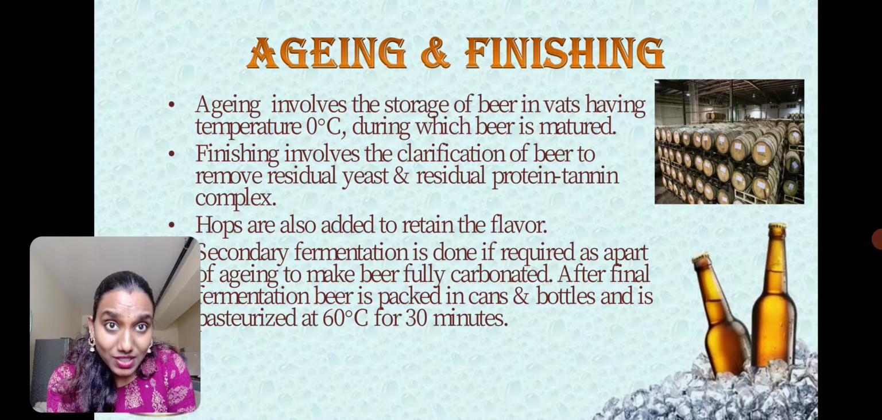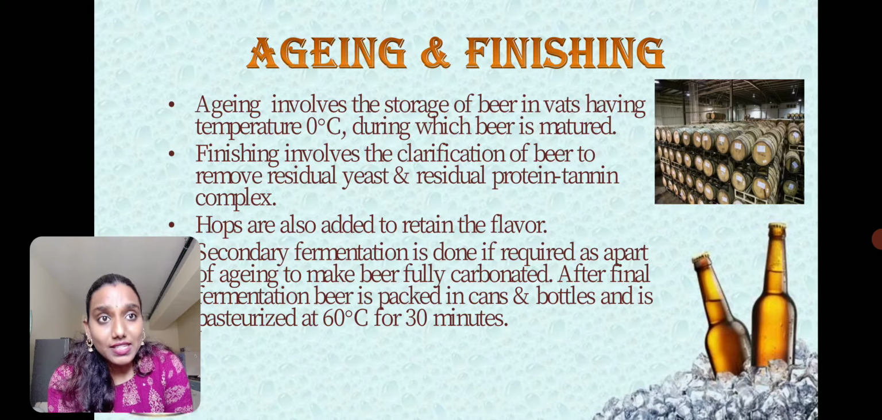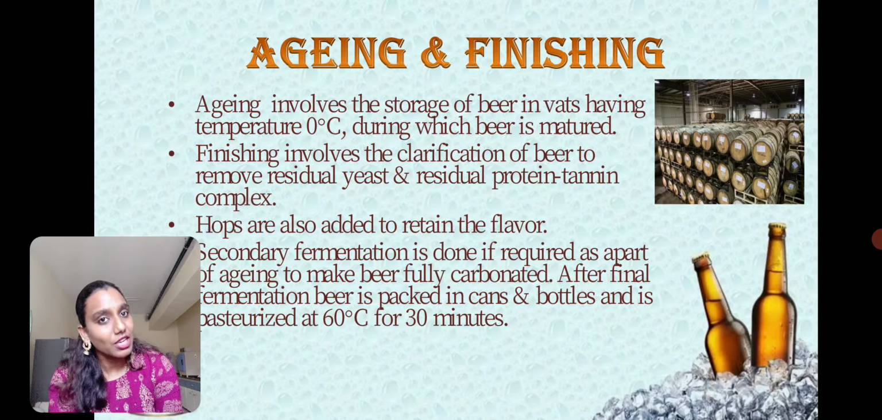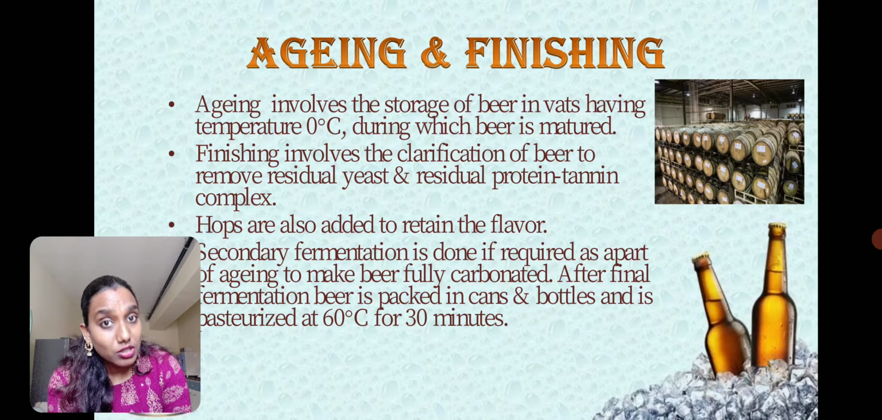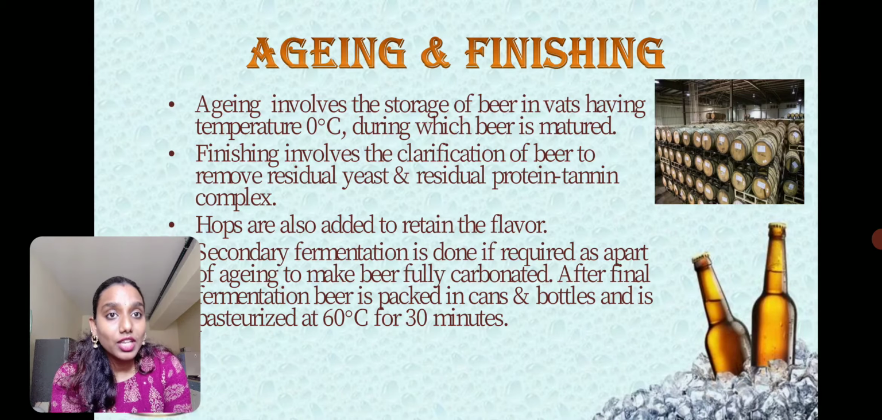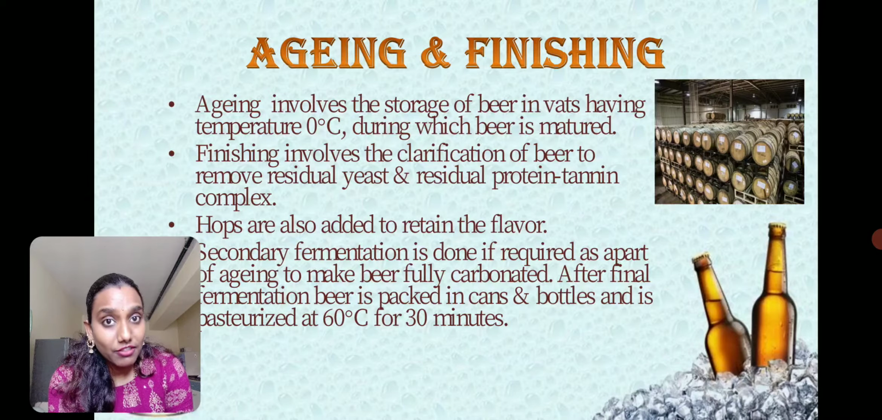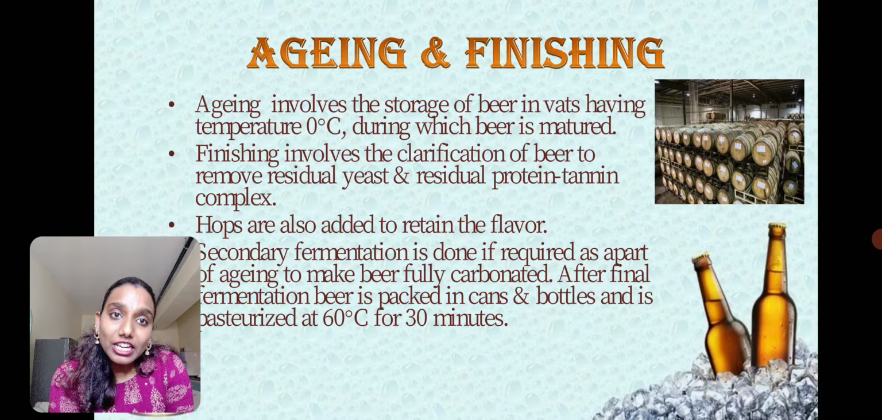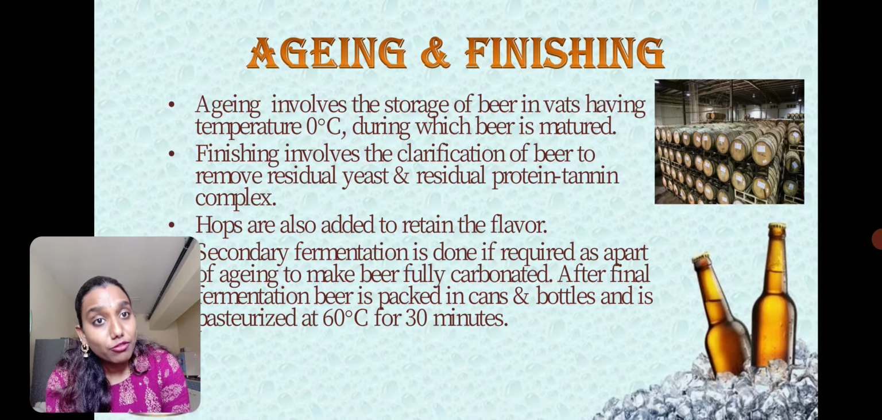During this process, clarification also will be done, and yeast will be killed because of the tannins and esters produced from the white oak barrel. When I say killing, it's not complete sterilization; some amount of yeast cells will die. The hops are also added during aging, so that the flavor of the beer is increased. Secondary fermentation is done if required as a part of aging to make the beer fully carbonated.